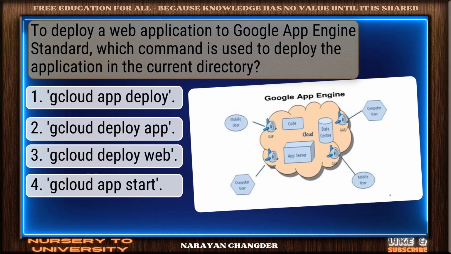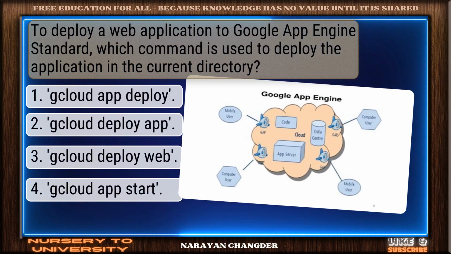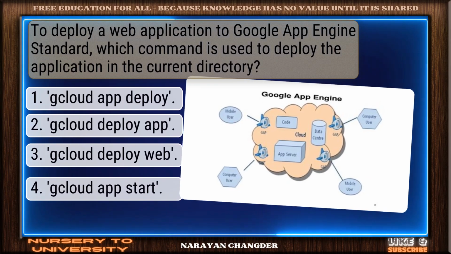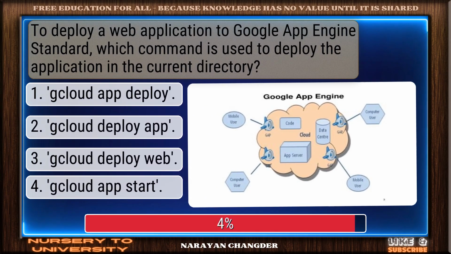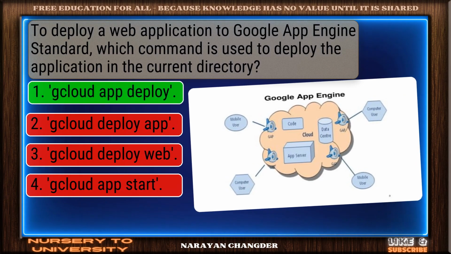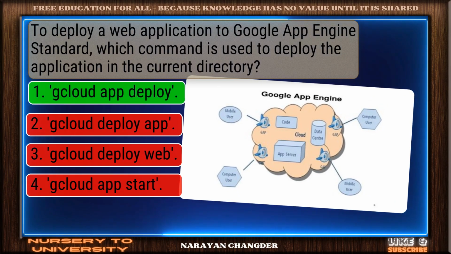Question number 10. To deploy a web application to Google App Engine Standard, which command is used to deploy the application in the current directory? Valid point. gcloud app deploy is true.